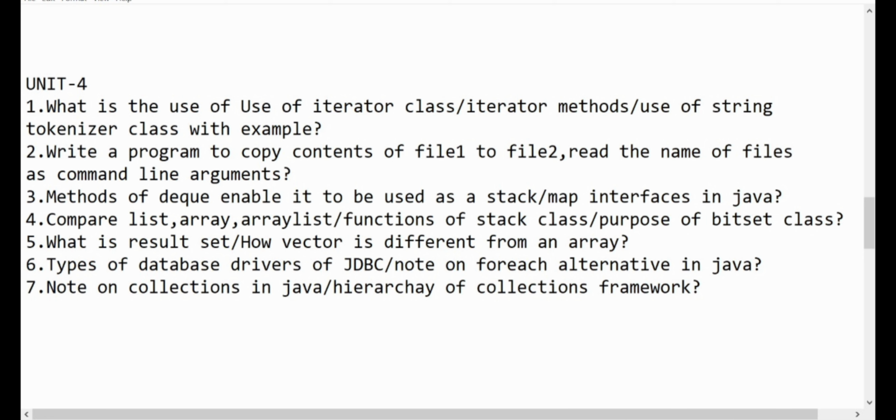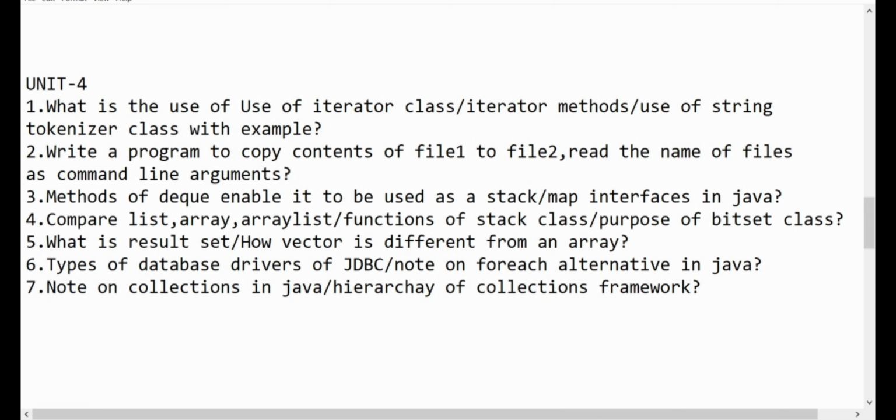Next, coming to the fifth question, what is a result set, and how is a vector different from an array. We know what is a vector and what is an array, so write some differences between the two and you will complete the second part of the fifth question. And what is a result set, write some description about the result set.